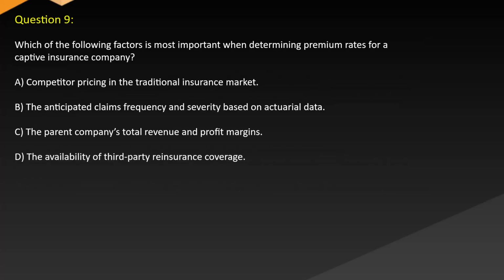Question 9. Which of the following factors is most important when determining premium rates for a captive insurance company? A. Competitor pricing in the traditional insurance market. B. The anticipated claims frequency and severity based on actuarial data. C. The parent company's total revenue and profit margins. D. The availability of third-party reinsurance coverage.